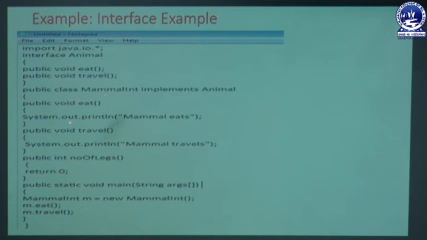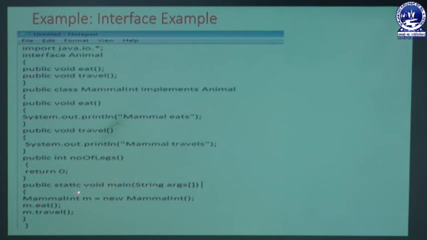Inside that subclass we are declaring another method, noOfLegs, meaning the number of legs of that mammal, of type int, which returns 0. That means there is no statement printed by the system. Inside that class we have the main method, which is declared as public static void main with a parameter String args. args is a string type argument.